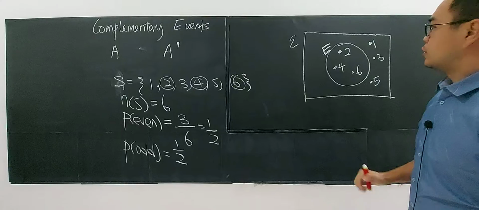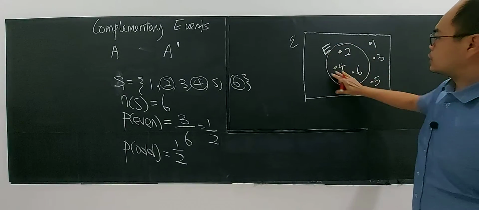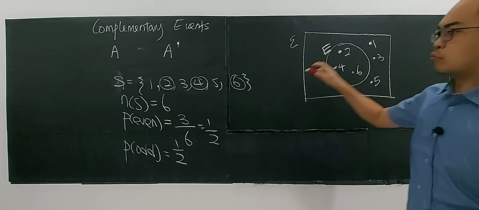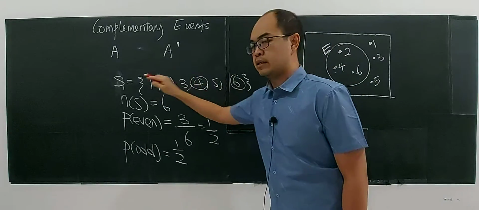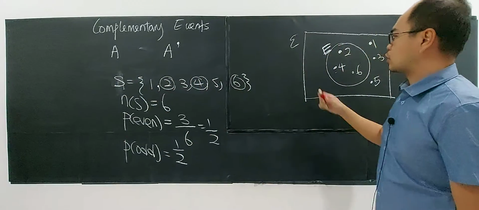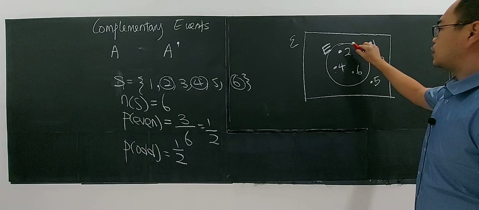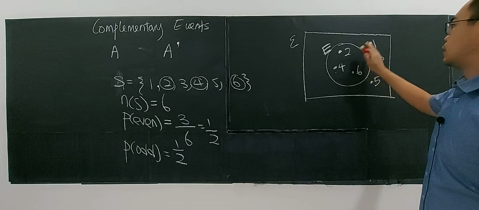Together, they make up all the elements in the sample space. This is called complementary events. If it is an even number, it will not be an odd number.